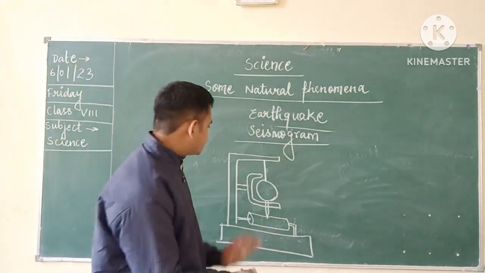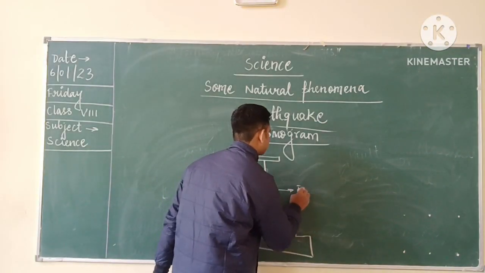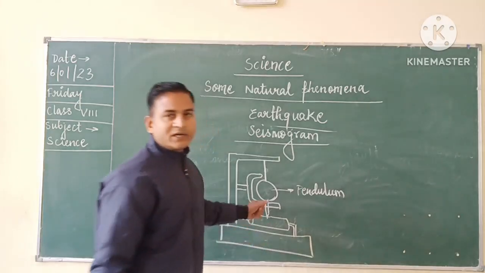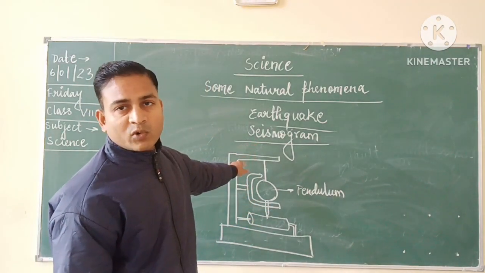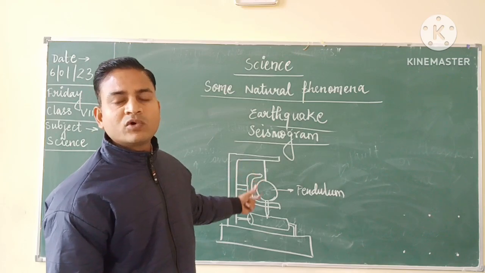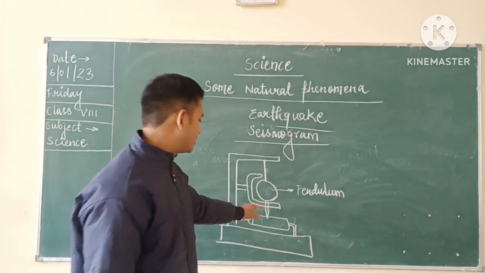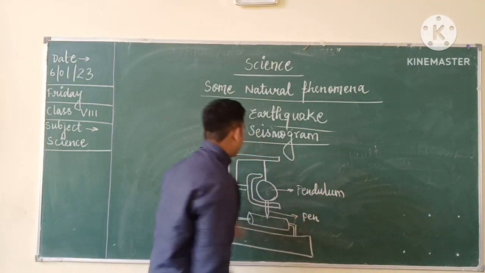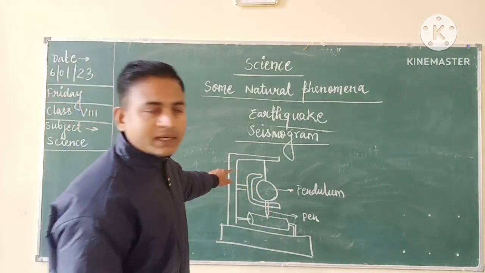This is the pendulum, suspended from this rigid support. Now you can see one more thing, a pen. A pen has been connected to this pendulum. And you can see this portion comprises a magnet.